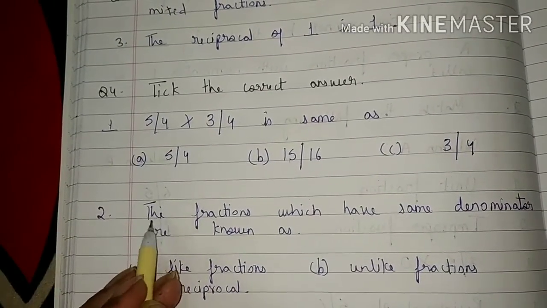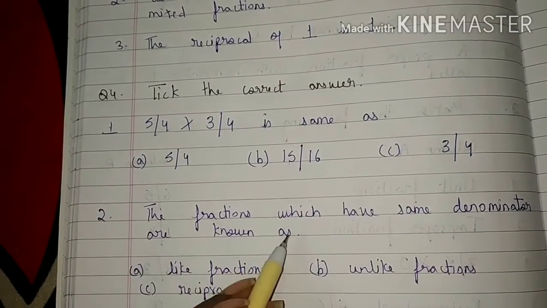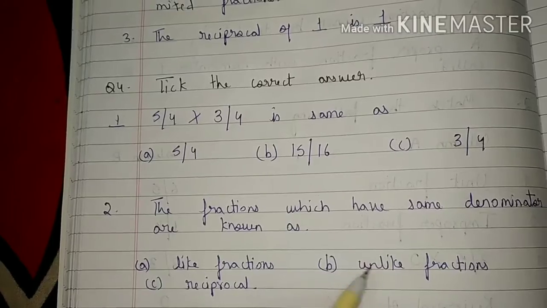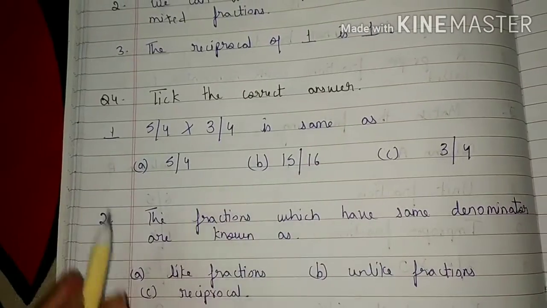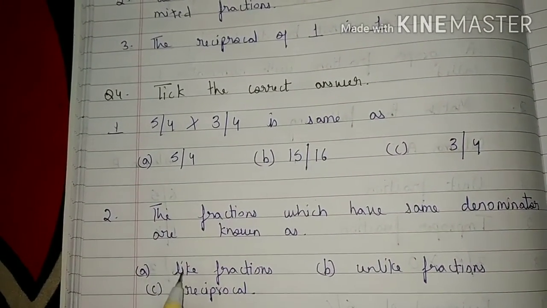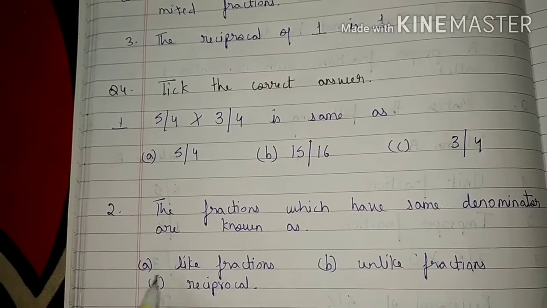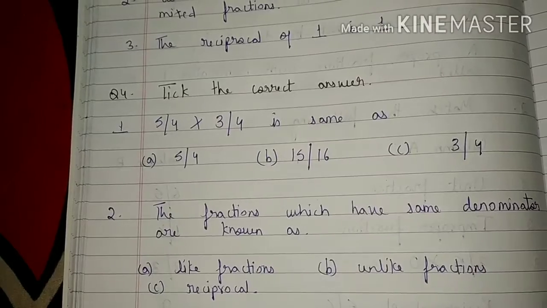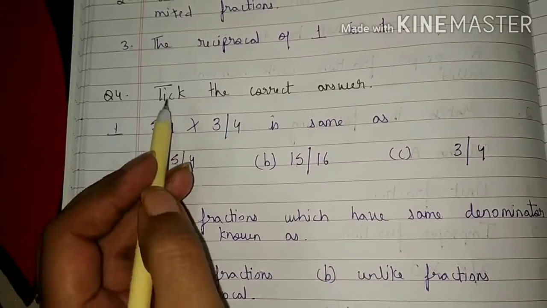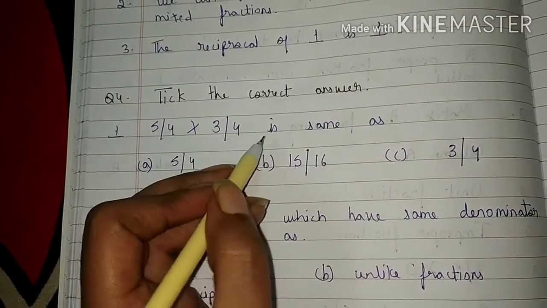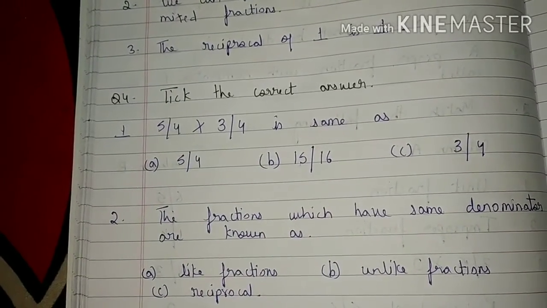Question 2. The fractions which have the same denominator are known as. Students, here also 3 options are given to you and you have to tick the correct answer. Option A, like fractions. Option B, unlike fractions. Option C, reciprocal. Students, in this question, you will write question 4, tick the correct answer, and after that, you can write only the answer of these 2 questions. No need to copy down the whole question.